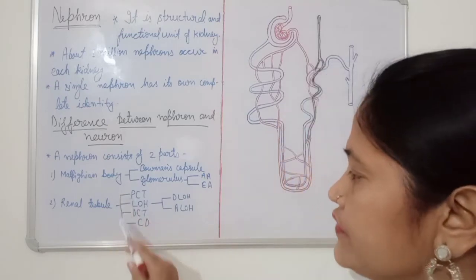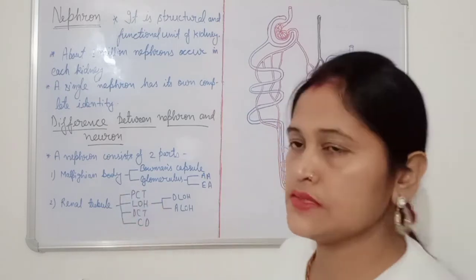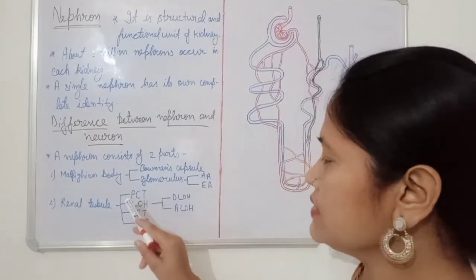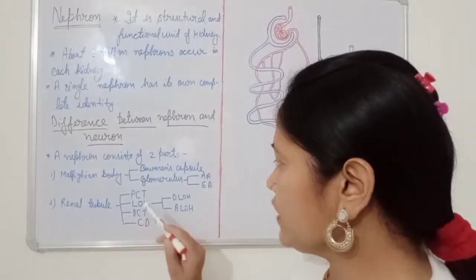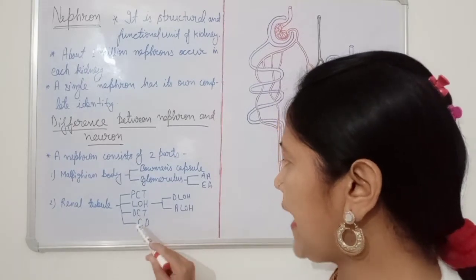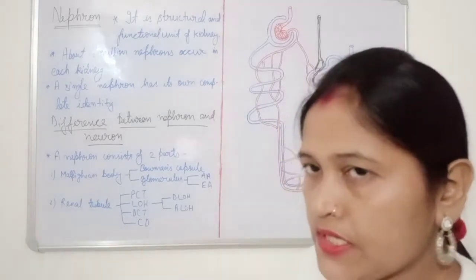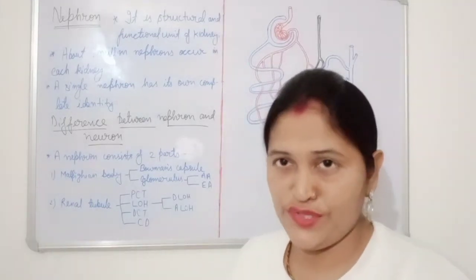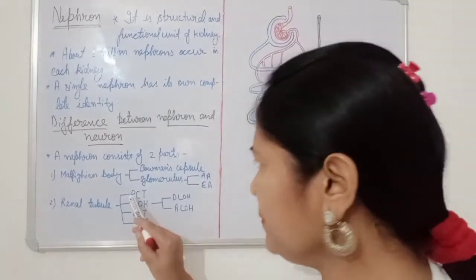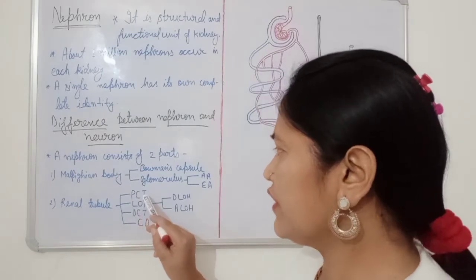It has four different parts. What are these? PCT, LOH, DCT and CD. I will explain all these terms; I have given this short form from a memory point of view. PCT, proximal convoluted tubule.